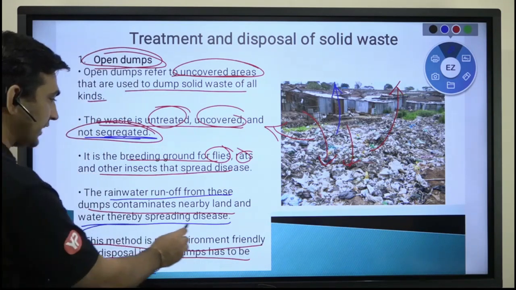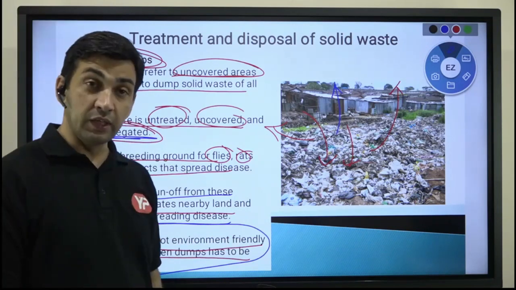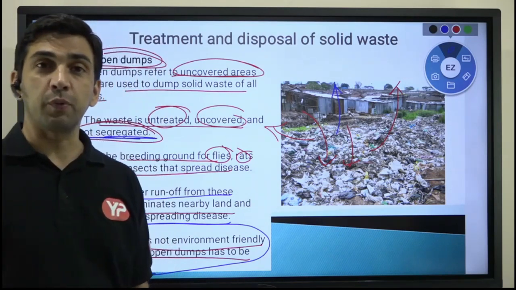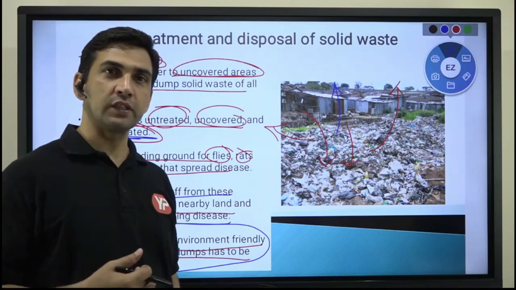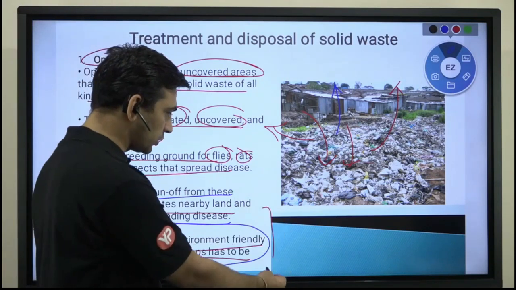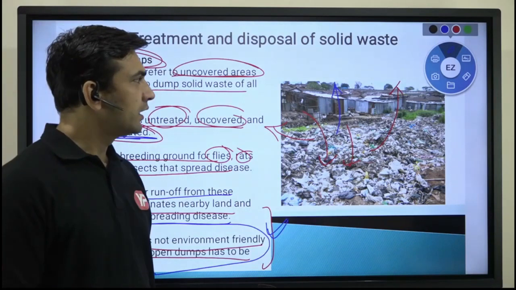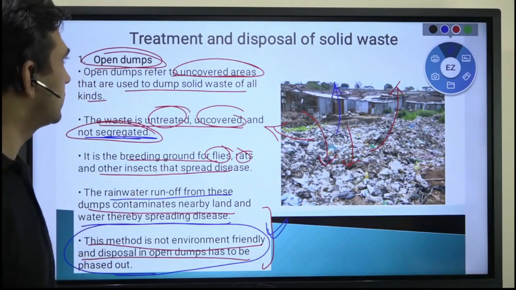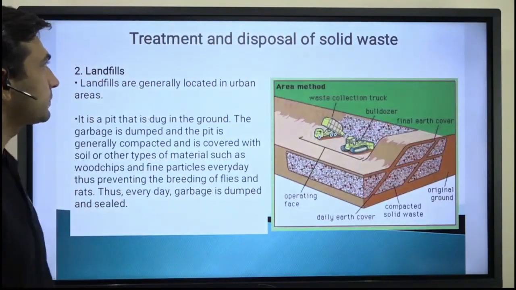So this has to be phased out, but we need to make the people aware, and also from the government side we need to make proper policies, proper demarcated areas have to be made, and how to do proper collection of that waste also has to be looked into, right? So this is a challenge today, that most of the waste that is getting generated, particularly in the developing countries, is thrown in open dumps, and that is creating a lot of troubles to all those areas which are surrounding that particular area.